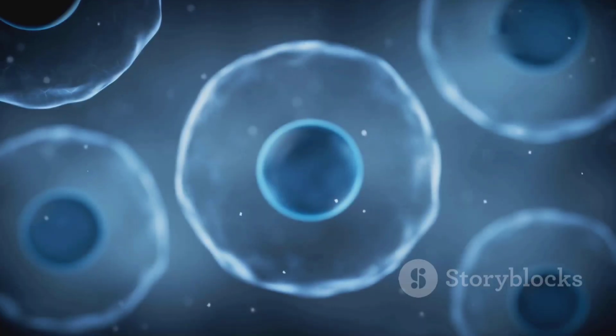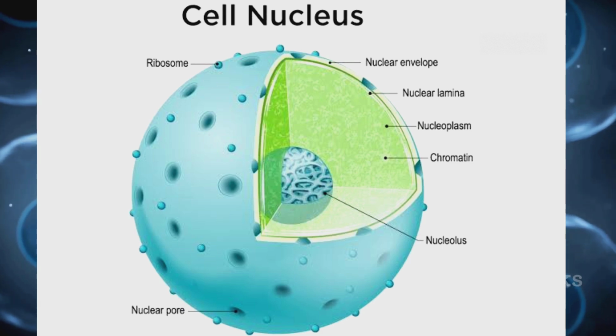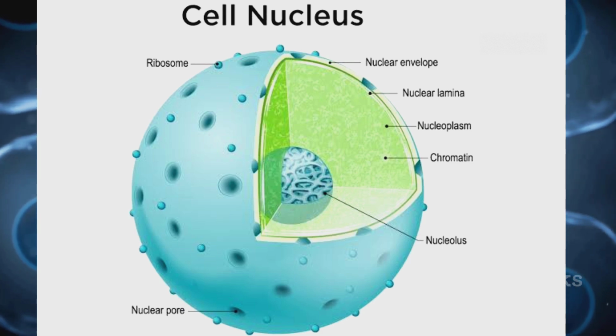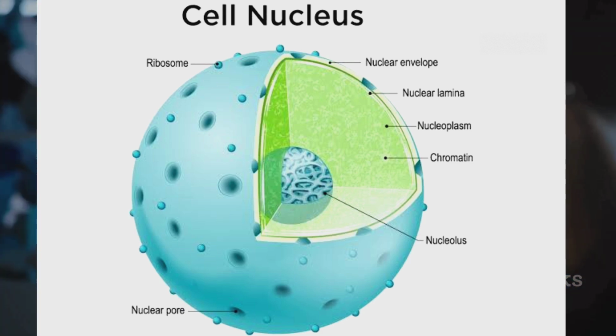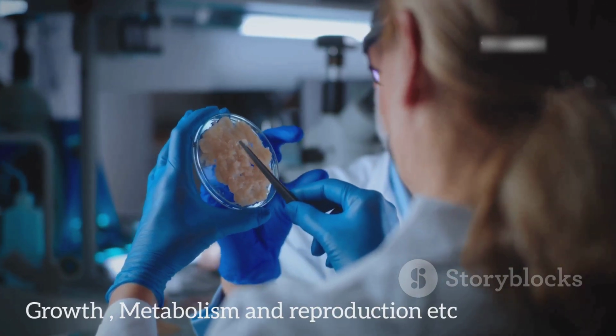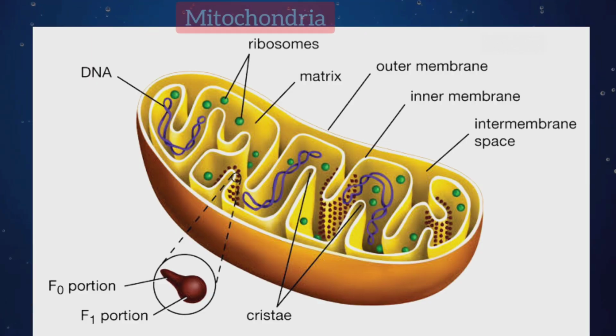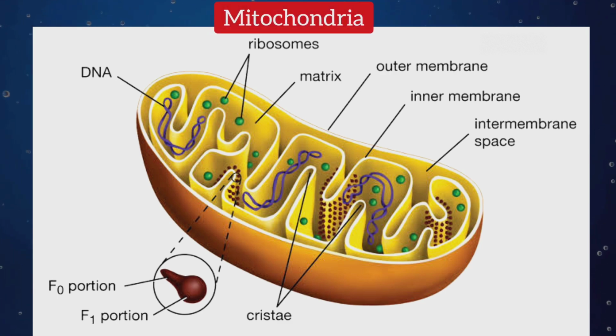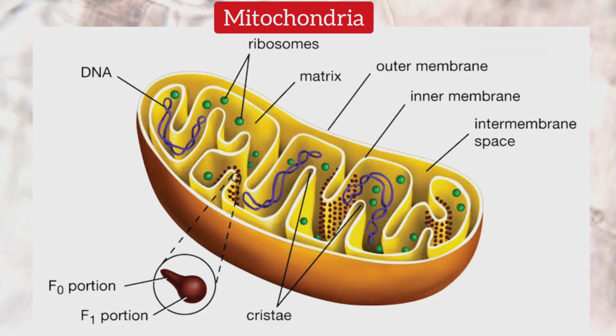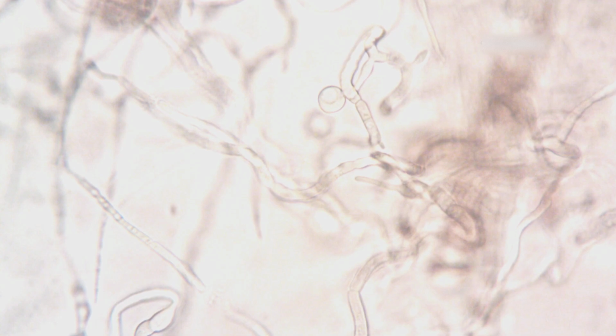Eukaryotic cells have some really important structures. The nucleus acts as the control center of the cell, containing most of the cell's genetic material, or DNA. It regulates cellular activities like growth, metabolism, and reproduction. And then, there are the mitochondria, often called the powerhouses of the cell. They're responsible for generating energy, or ATP, through cellular respiration. Mitochondria are crucial for the cell's energy production and survival.